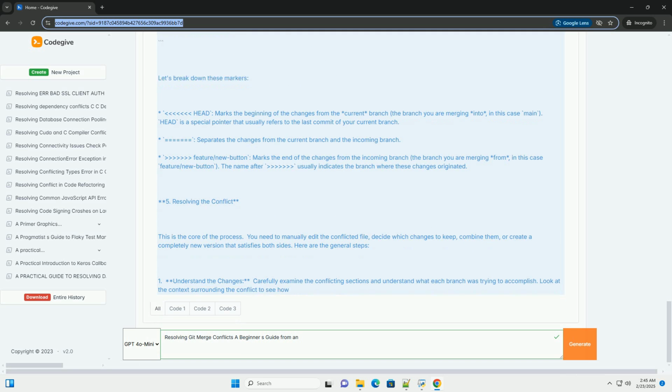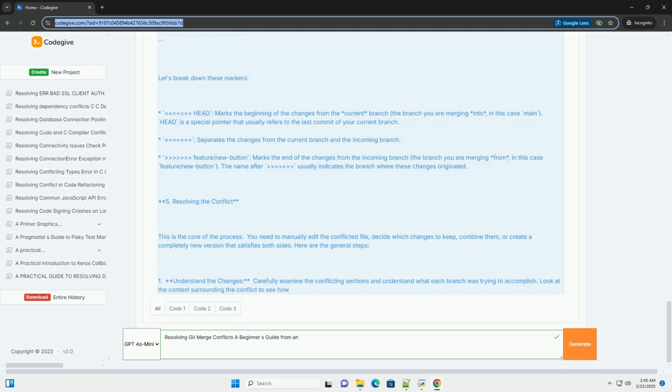To configure a merge tool, use the git config command. The git mergetool command will open the conflicted file in your configured merge tool. The merge tool allows you to visually compare and resolve the conflicts. After resolving the conflicts in the merge tool, save the file and close the tool. Git will then automatically stage the resolved file.